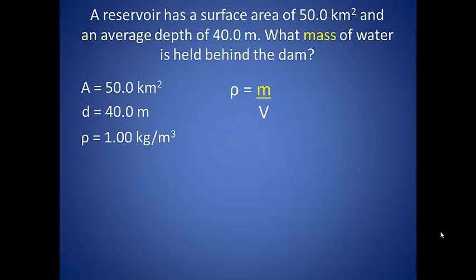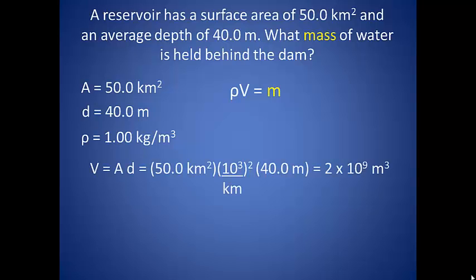Suppose a reservoir has a surface area of 50 kilometers squared and an average depth of 40 meters. What mass of water is held behind the dam? We know that density is equal to the mass divided by the volume, so we could rearrange this equation to solve for mass. We can find the volume because we are given the area and the depth of the reservoir. Now we want to make sure that our units are consistent throughout, which they are not. So we want to make sure that we convert our 50 kilometers squared into meters squared.